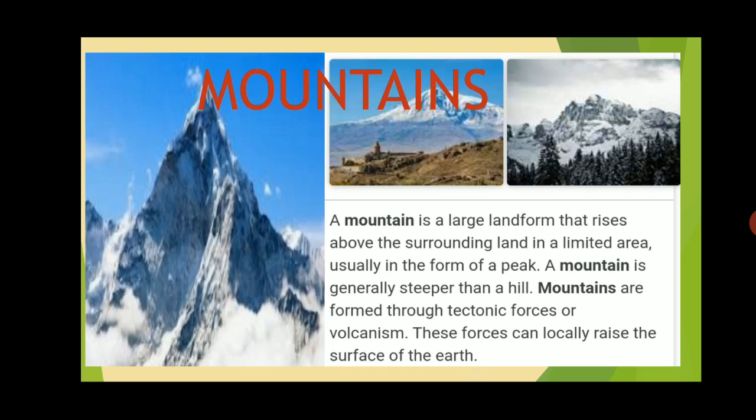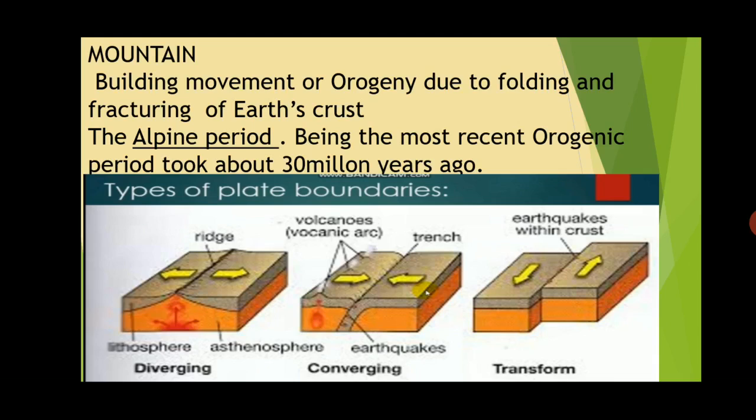These forces can locally raise the surface of the earth. Locally means in any particular area where the volcanic eruption takes place or earthquake occurs, that area the land can rise higher. Mountain building or orogeny, that is due to folding and fracturing of the earth crust. Folding means if you take a paper and squeeze it, the number of folds will be there. And take a paper and pull it apart, it will tear. Tearing is